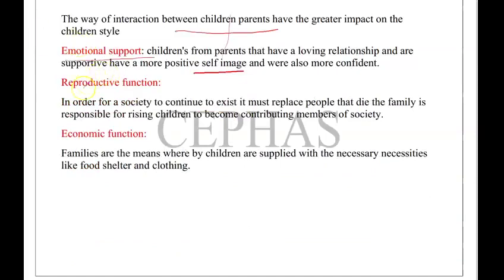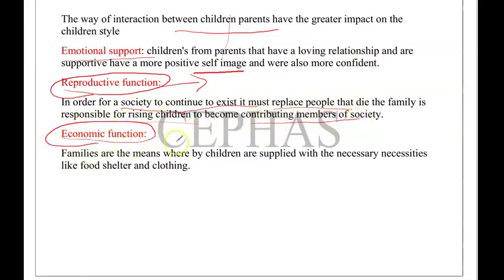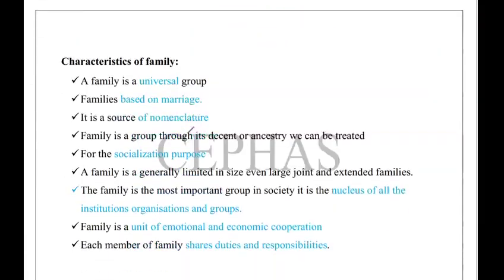Next, reproductive function, very important. It's the base function of the family. In order to continue the society, there is a requirement of reproduction. And to replace the people, raising children to become contributing members of society. Then economic function. Being a family member, we need to contribute to the other family members through our economic activities. That is what we call the economic function of the family. Generally, it is done by the head of the family.